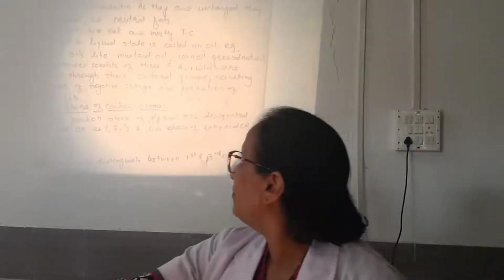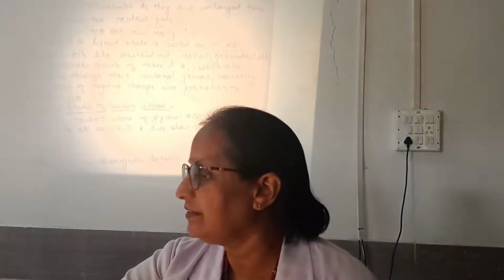The fats we eat are mostly triglycerides. A fat in the liquid state is called oil. So whatever oil we use at home is a neutral fat, and as it is in the liquid state, it is called oil. For example, vegetable oils like mustard oil, corn oil, groundnut oil, etc.